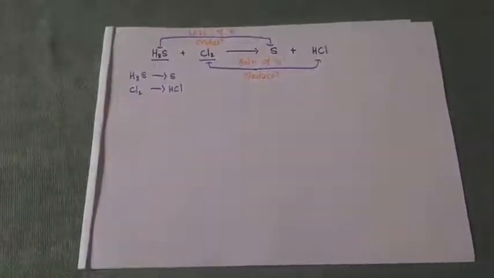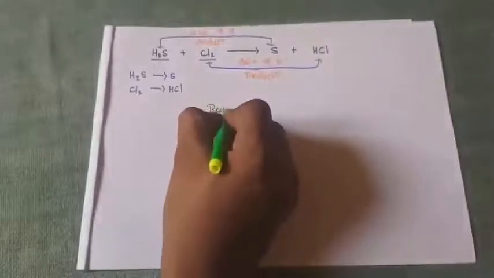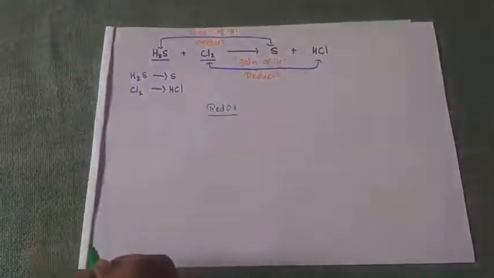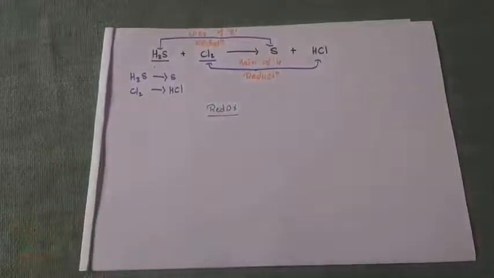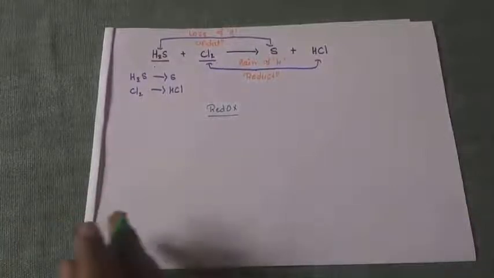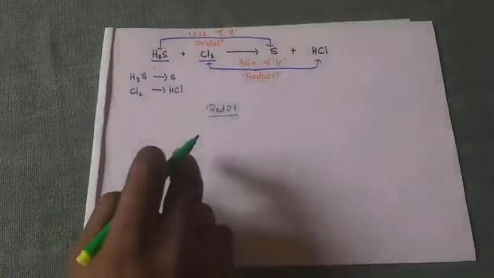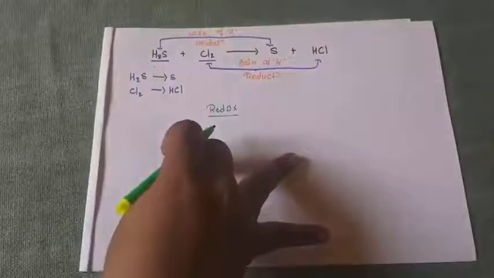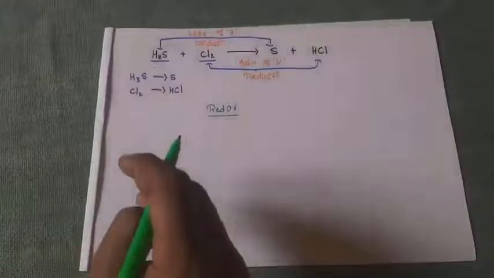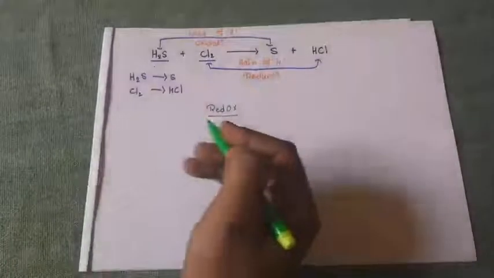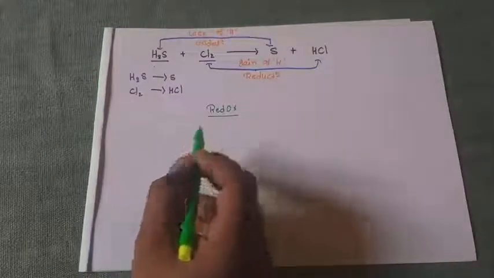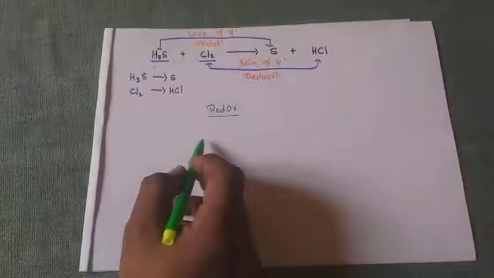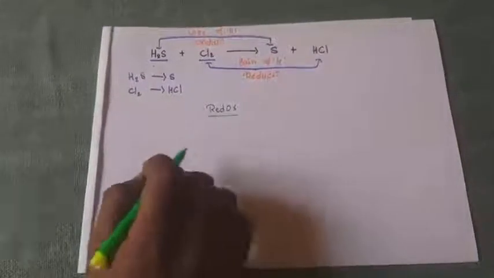Okay. Then, why should we call it a redox reaction? Consider in every reaction, if oxidation takes place, then reduction must also take place. If oxidation is taking place, then simultaneously reduction is also taking place in a single reaction. If one is under oxidation, then another should be under reduction. When one is oxidized, then another should be reduced. Without oxidation, there is no reduction. Without reduction, there is no oxidation.